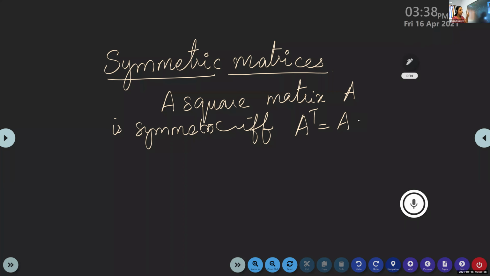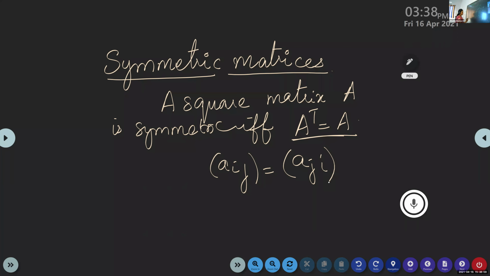In biology you learn this word symmetric, like bilaterally symmetric. The same thing here: symmetric means if you take the transpose, we should get the same. A transpose is equal to A, that is, Aij will be the same as Aji.